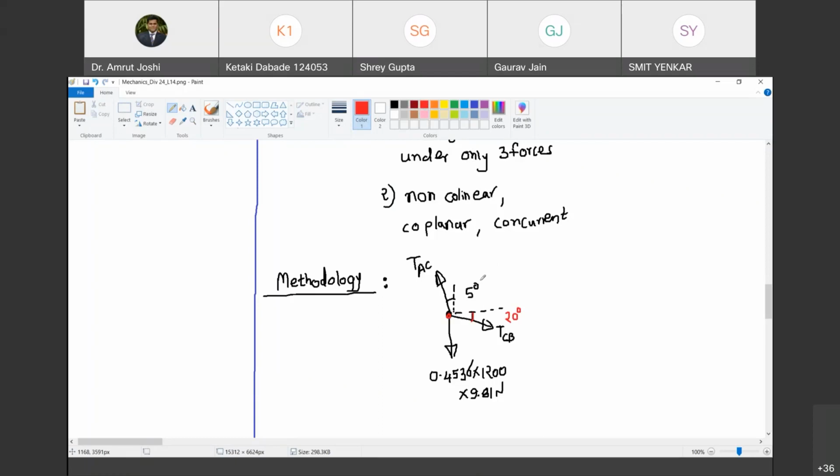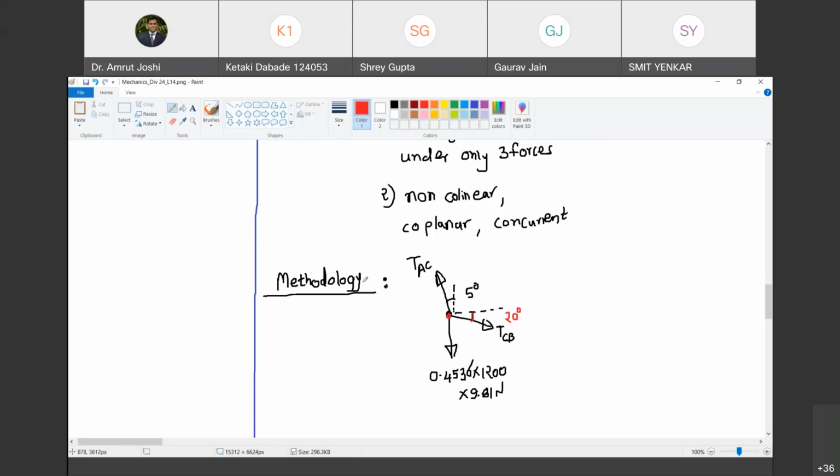So all of them should be pulling, or else all should be pushing. Now we have already learned something known as a sliding force, a sliding vector. I can slide this force along its line of action anywhere and it will have the same effect. Do you agree with me? Yes, sir. So we call that the transmissibility of a force.